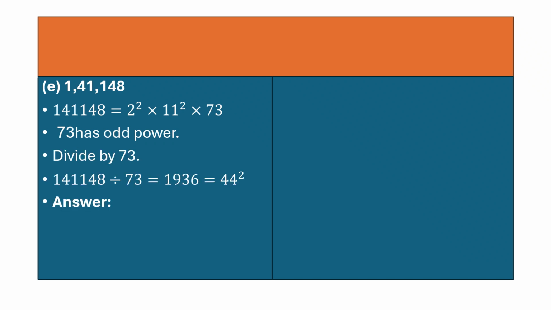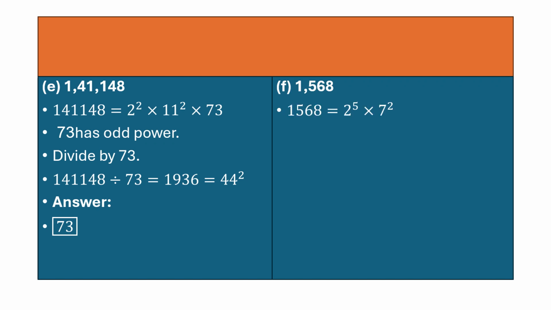This is a big number. So you have 141148. Again, the prime factorization. Now 73 has odd power. So what is the next step? Divide by 73. So you will get 1936, which is 44 square, and your answer is 73. Again, children, just wanted to remind you that as far as the calculation is concerned, how to divide, how to multiply, how to use the prime factorization, try to work more on this.